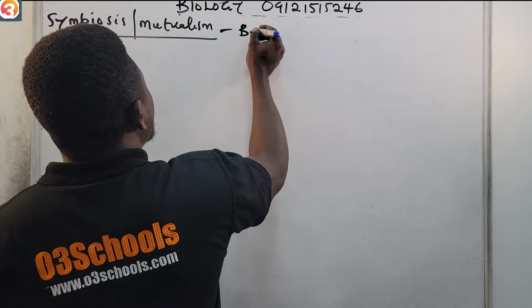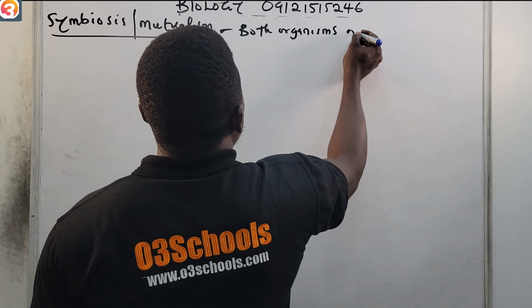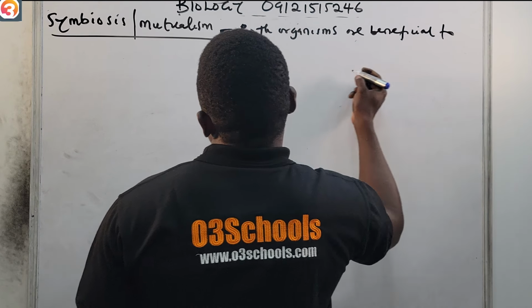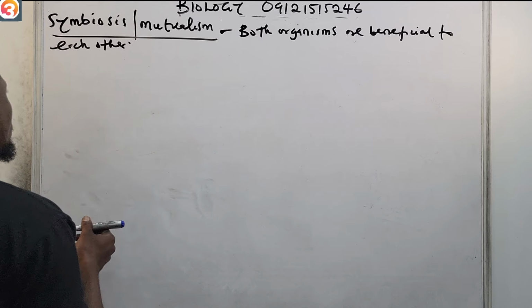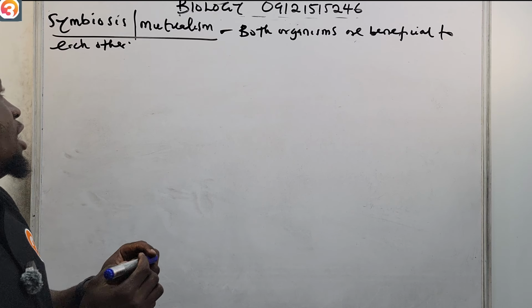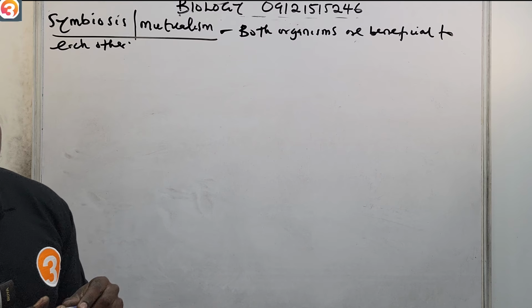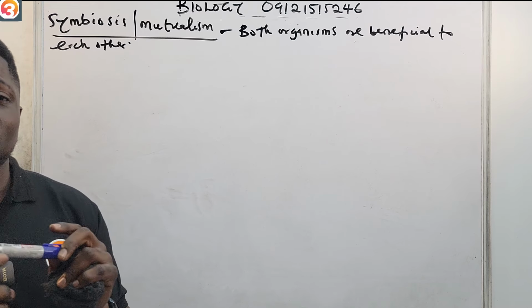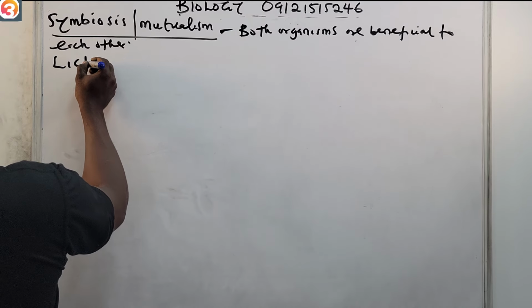But for mutualism generally, both organisms that are involved are beneficial to each other. So in symbiosis or mutualism, both organisms are beneficial to each other. Now we have some examples of these organisms that are symbiotic. Please take note of them, they come out very well in your exam. Number one is lichen.